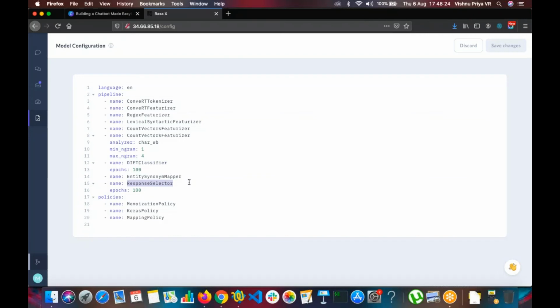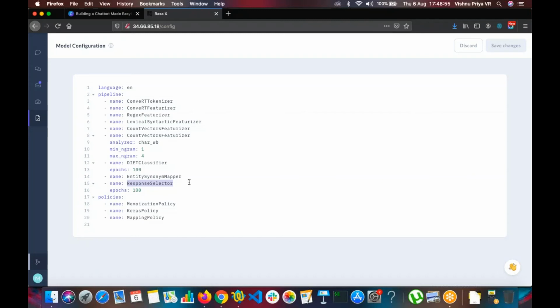For example, if you are building a normal FAQ bot, in our example the premium amount can be different for different users, right? So we may need to go to our API and fetch it. But in case of an FAQ bot, for example, where is the airport located? It's always located at a certain place only. It won't change. So in case of that FAQ bot, your response doesn't change. So you can use something called response selector. You can create a separate file of responses and you can take the responses from there. So that is the NLU part.